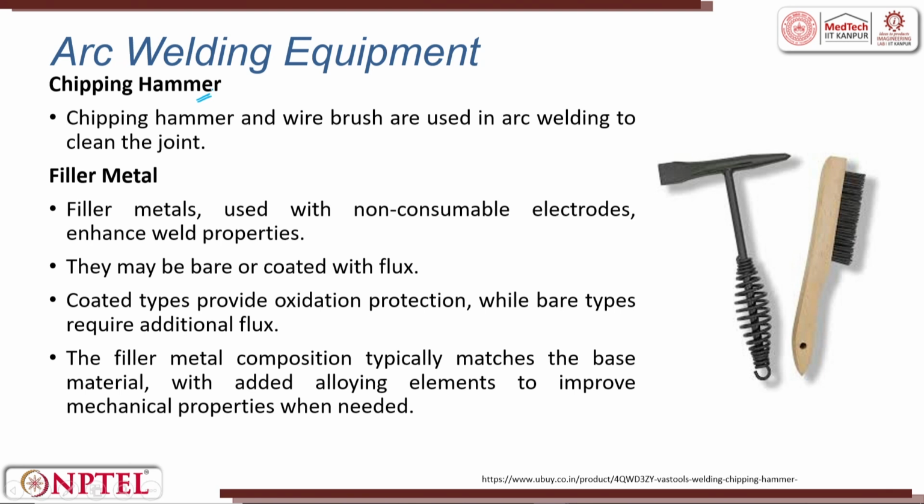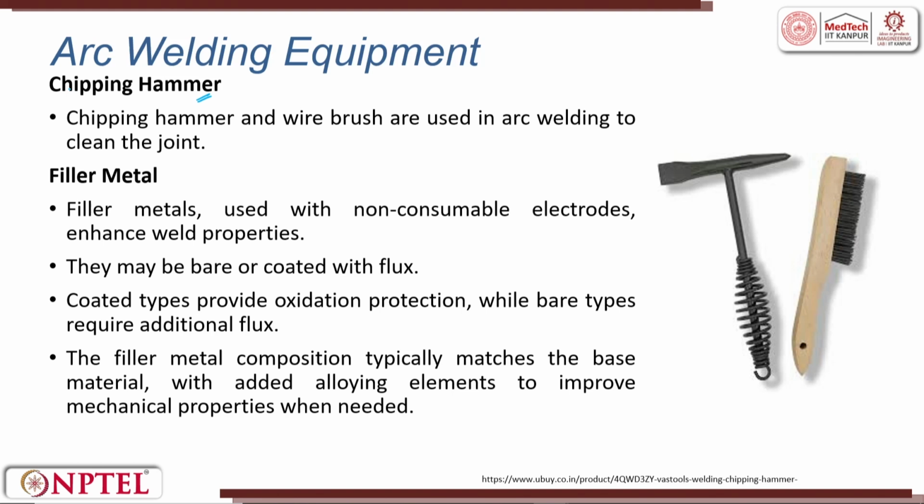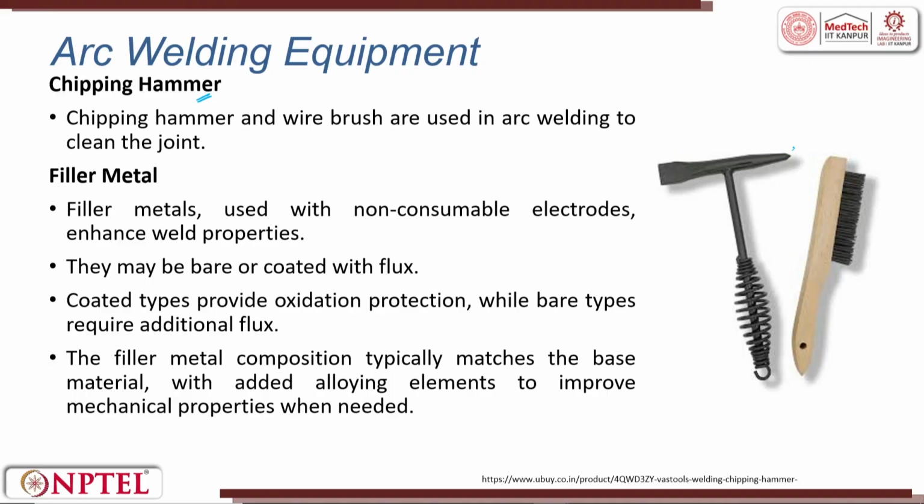This is a chipping hammer. Why is the chipping hammer very important? As we have discussed till now, when you add a flux, there is a possibility that it creates an oxide and this oxide moves to the top. Oxides are unwanted metal, so you have to chisel it off. You use this chipping hammer, tuck, tuck, tuck, you hit it. Or the other way around, when we are not using shielded gas arc welding and you are continuously welding, oxides will be formed on the surface. That has to be avoided. So, we use a sharp edge. This is a flat one, this is a pointed one, with which you give an impact load. That is why it is called a hammer.